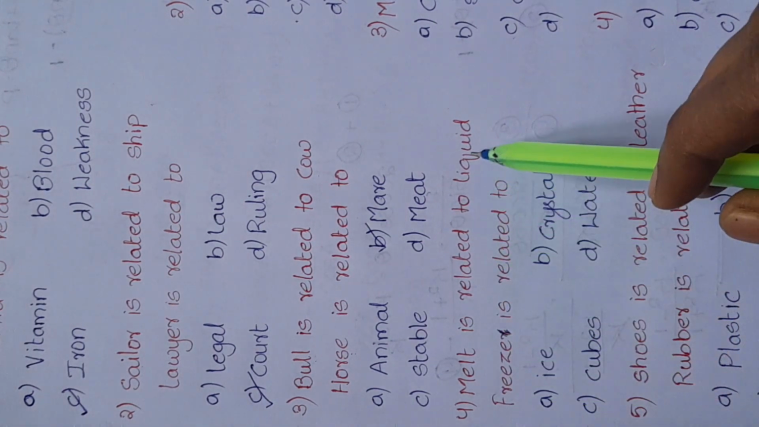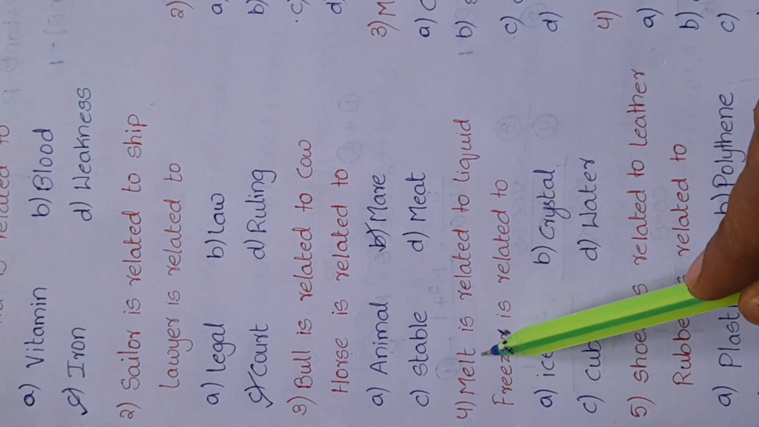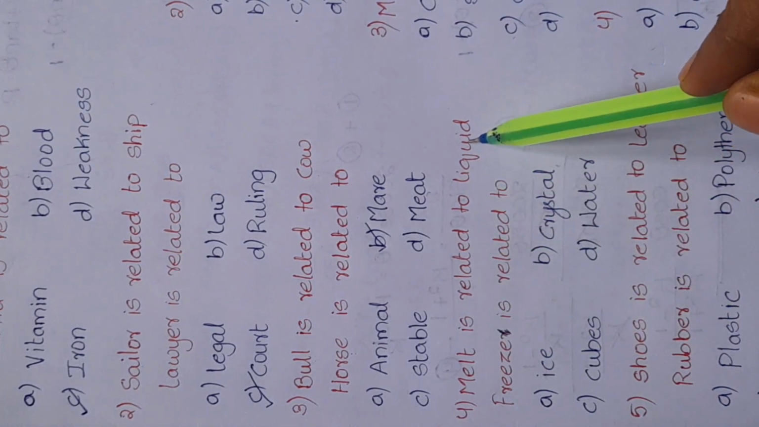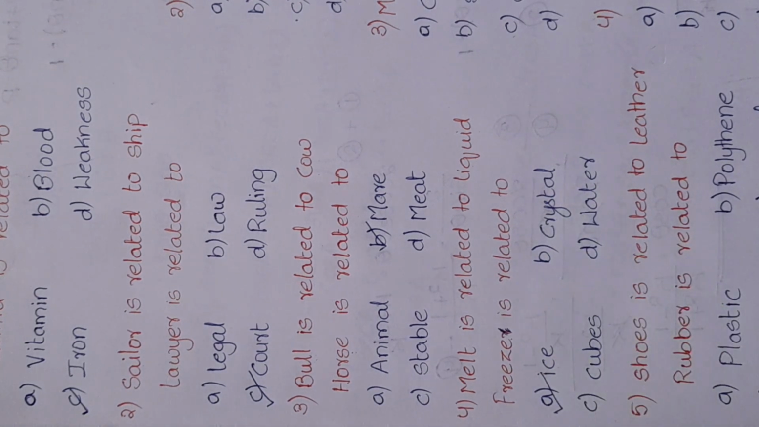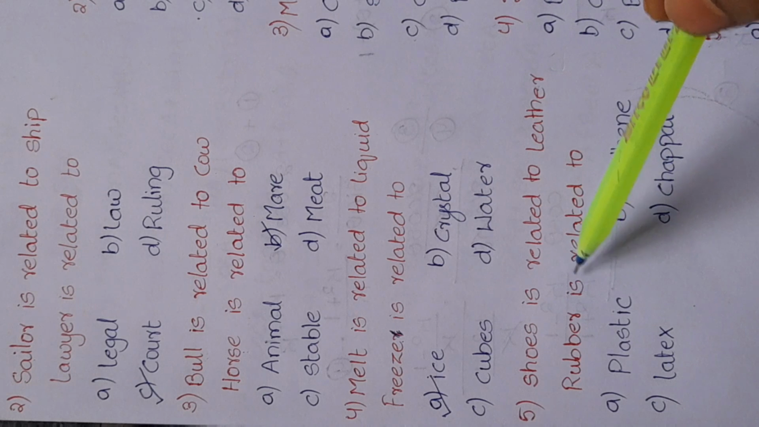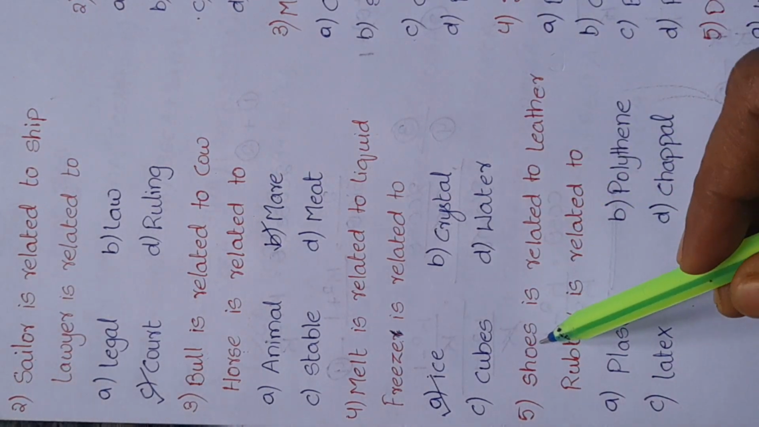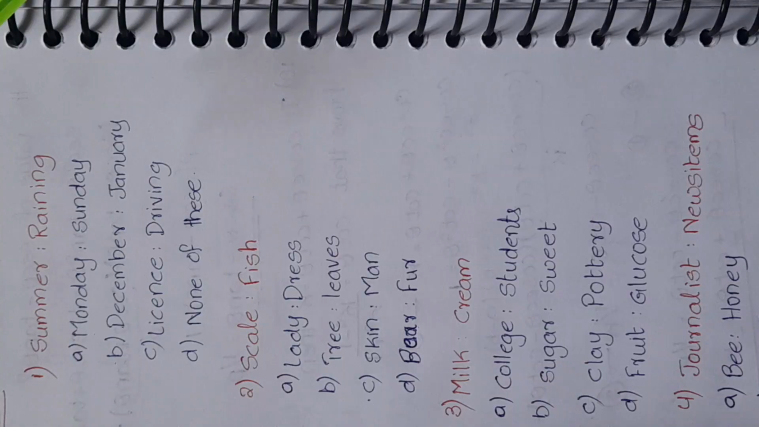Fourth question. Melt is related to liquid. Freeze is related to. Here when a substance melts it becomes the liquid. So when a substance freezes it becomes ice. Fifth question. Shoe is related to leather. Rubber is related to. Here leather is the primary material to make shoes. In the same way, latex is the primary material to make rubber. Let us see some more questions.